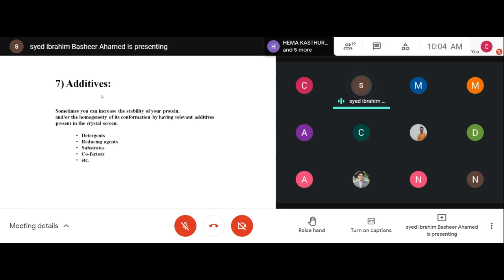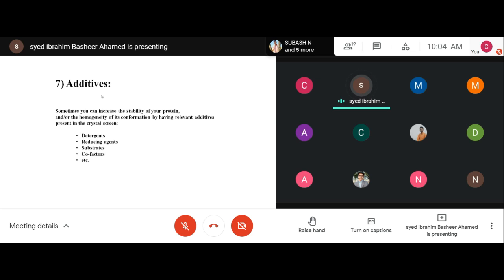Sometimes you have a very pure protein, and you have tried several conditions. So how to do this screening? There are commercially available buffers. Several companies are available now, and they have different buffers made up with varying conditions.